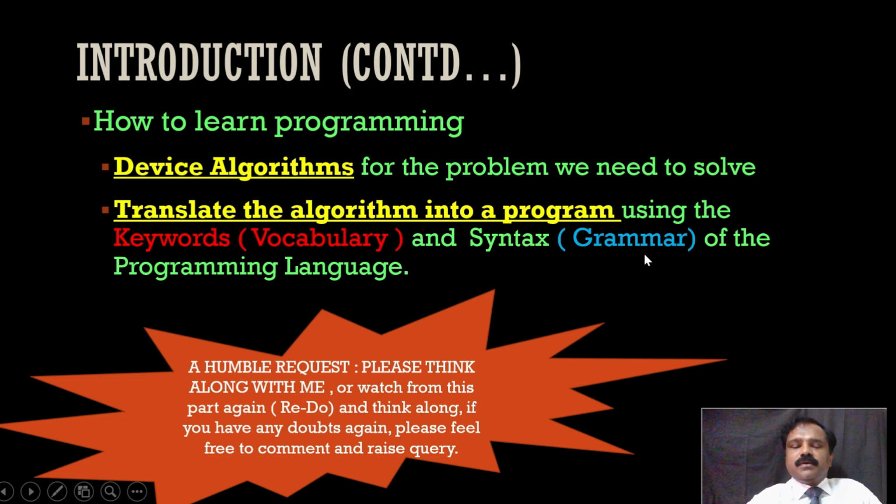So this is all about learning a programming language. It is like learning a language. We should understand the vocabulary, and we should understand the syntax, the grammar. That is the syntax part. And another thing, as I told, is the logic part, the step-by-step instructions to solve a problem. That is not related to any programming language. It is related to the algorithm, the logic part. So logic and syntax. Logic is the algorithm, and syntax is the vocabulary and grammar of the programming language. This is what we need. This is how we can learn a program.